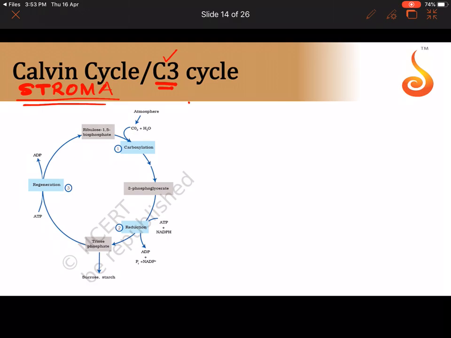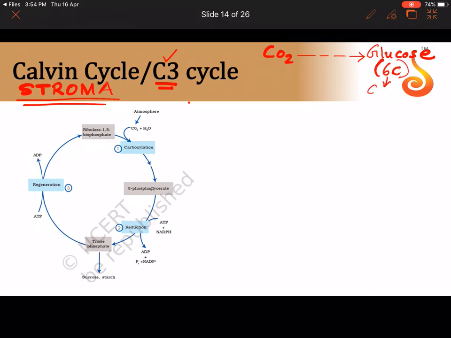Okay. Now during this Calvin cycle, it is the actual cycle where carbon dioxide is fixed. Do you understand? Why do we need to fix carbon dioxide molecules? If you remember the equation, we need to synthesize glucose. Glucose has 6 carbon compounds.